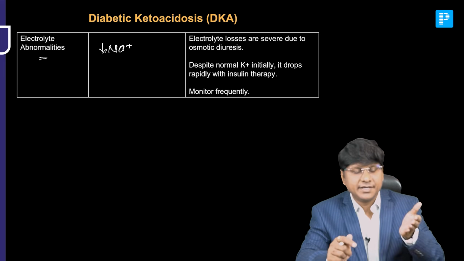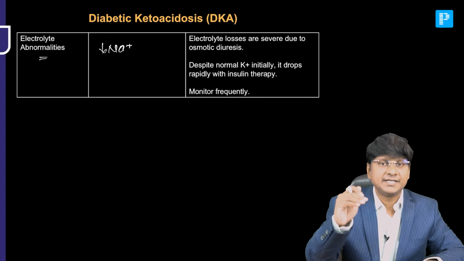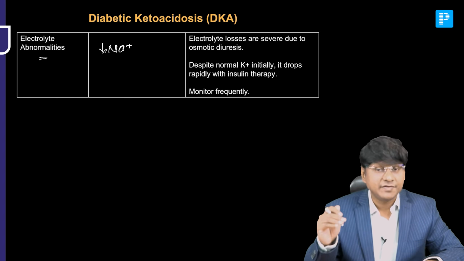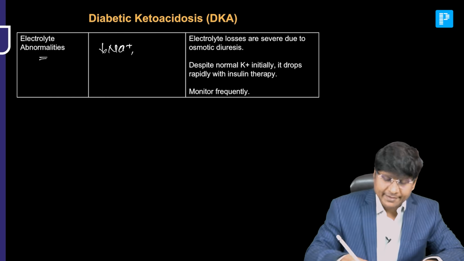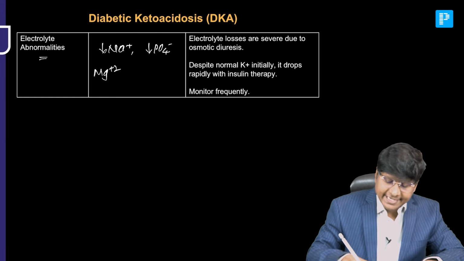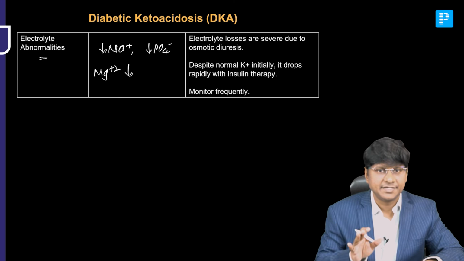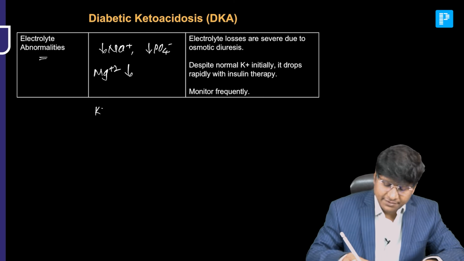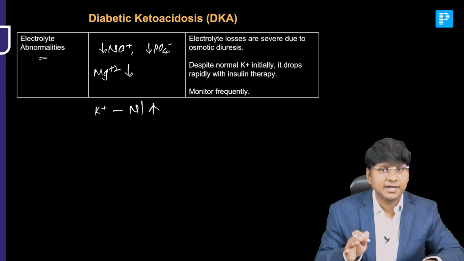Why there is hyponatremia is, please remember, for every 100 milligrams per deciliter increase in glucose, the sodium will reduce by 1.6 millimoles per liter. Along with hyponatremia, there is a chance for hypophosphatemia and hypomagnesemia. Whereas the potassium levels, if you observe, are either normal or elevated.